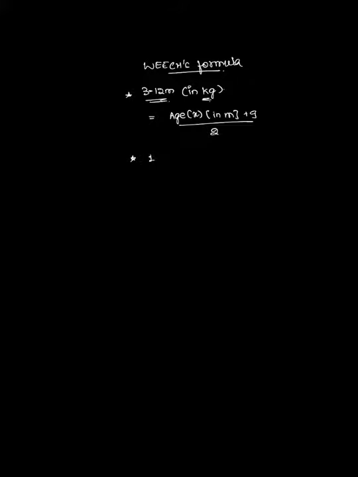Coming to the next one, that is 1 to 6 years, and this will be equal to x into 2, that is 2x plus 8 will be the answer. And for the weight for the baby around 7 to 12 years, then we need to calculate like this, that is 7x minus 5 divided by 2, or else simply just 3x will be the answer for that.